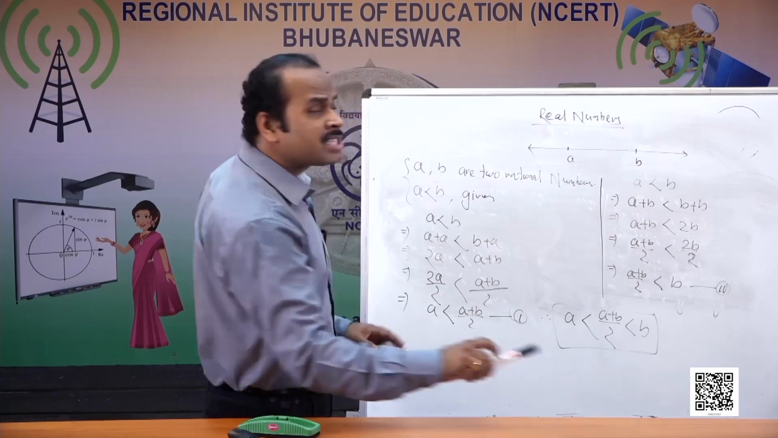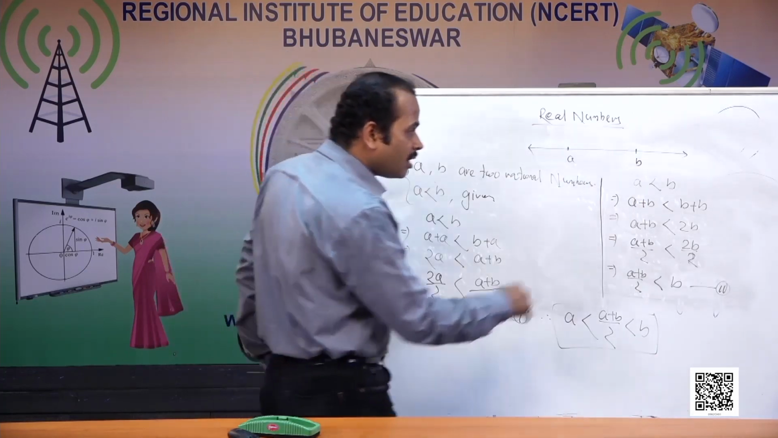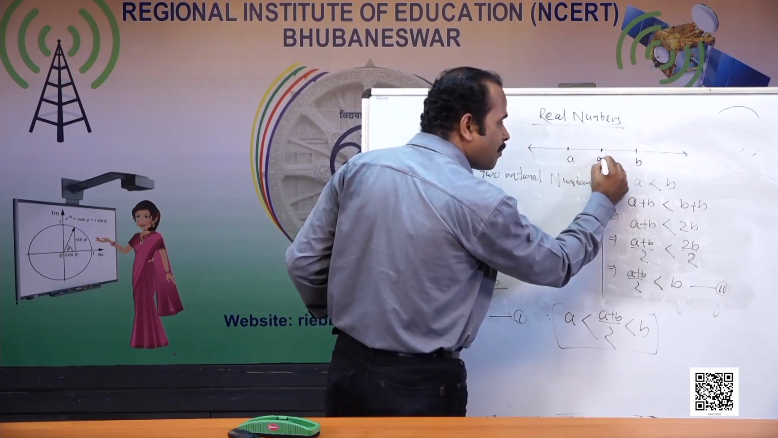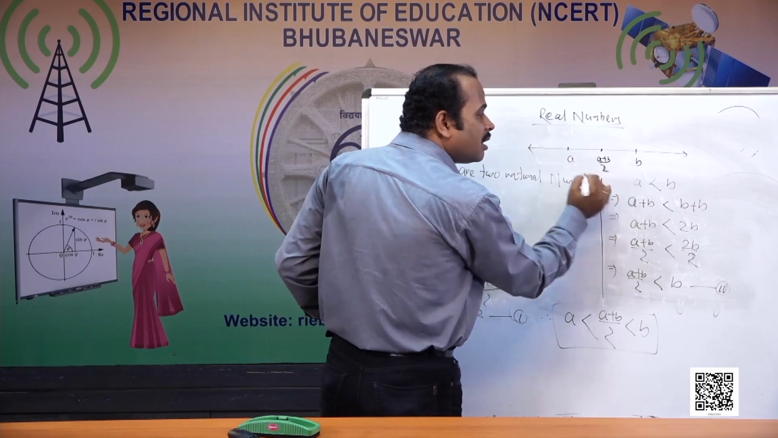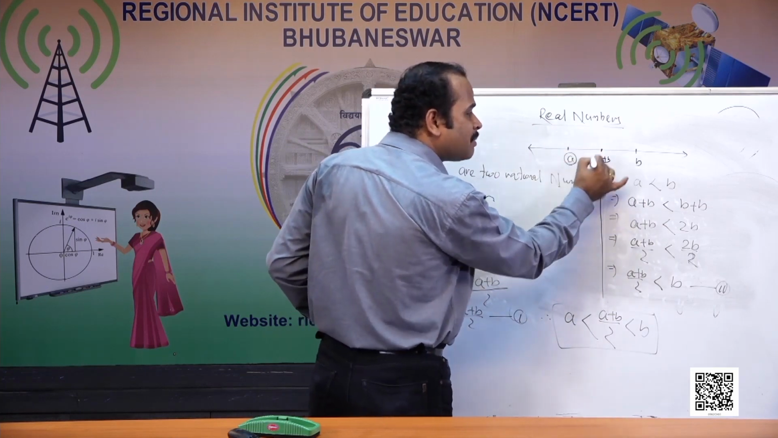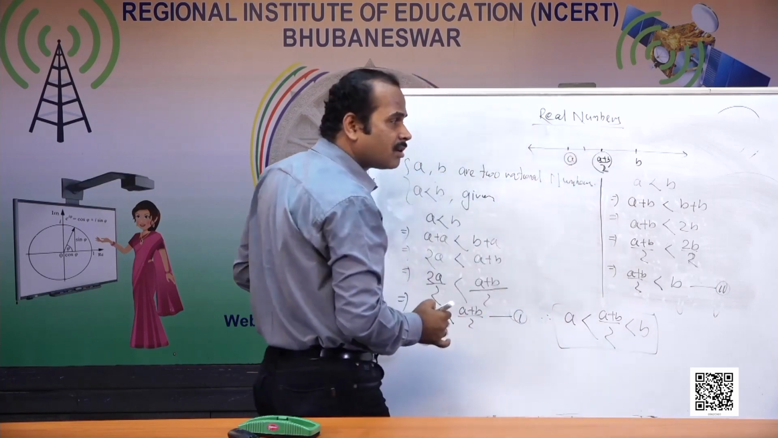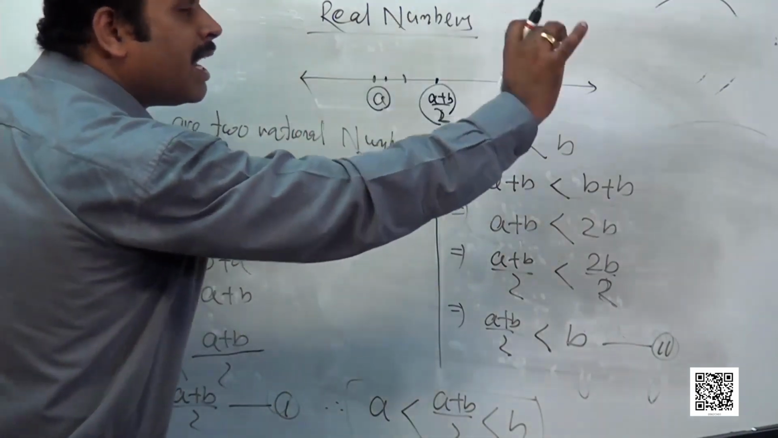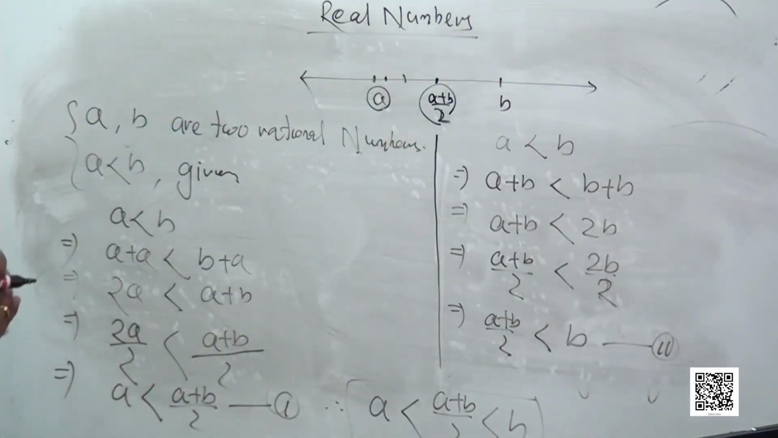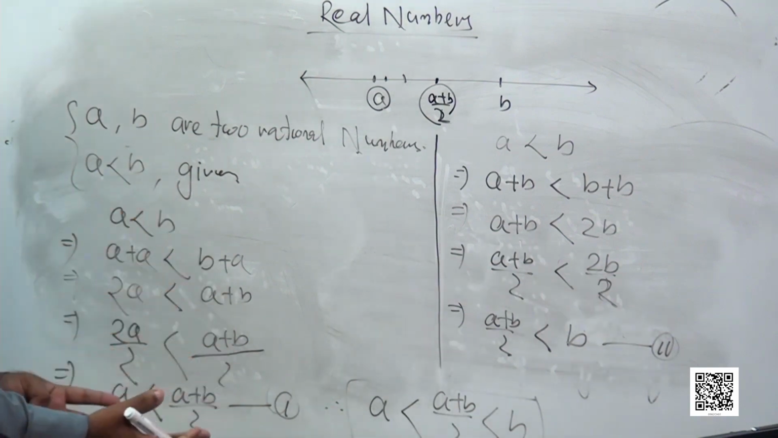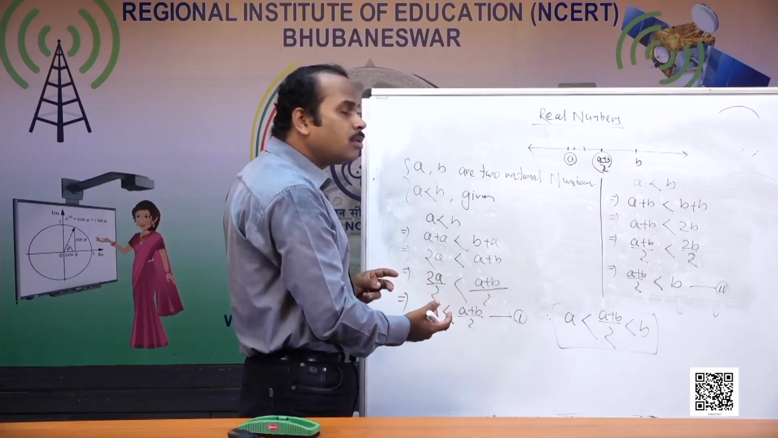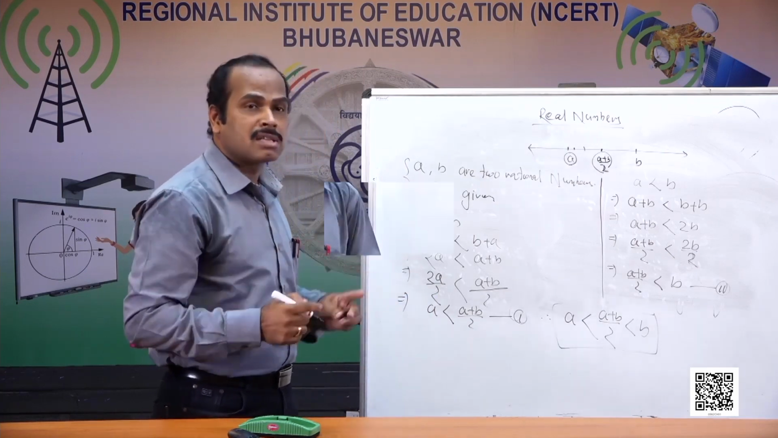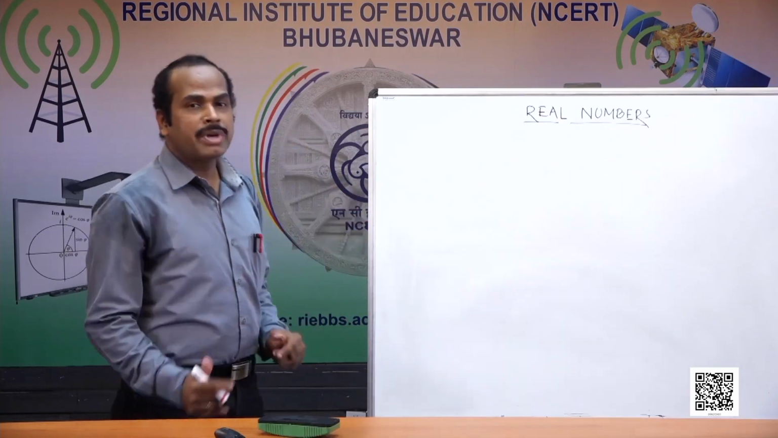But this process doesn't stop. We can also find (a plus b) by 2 lies within this a and b. Suppose here it is (a plus b) by 2. But if I find again between a and (a plus b) by 2, I can find still one more number here. If I use these two numbers again, I can find one more number here. So if I go on adding and dividing by 2, I will find more numbers here. So this process gives us the idea that there exist infinitely many rational numbers between two given rational numbers.